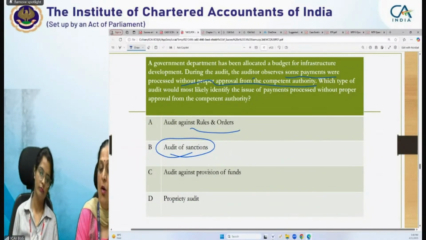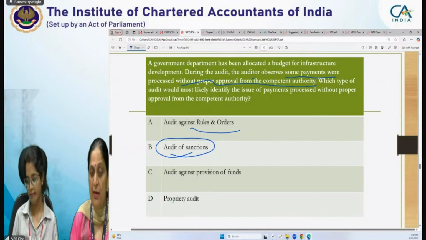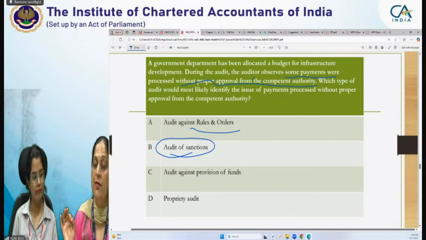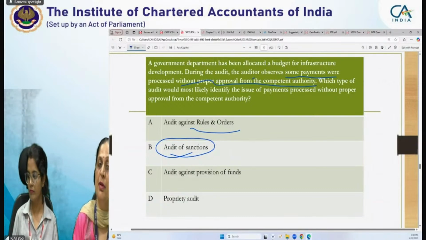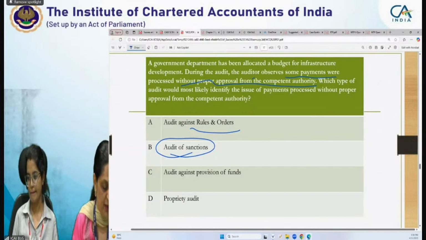Audit of sanction means before processing the payment, proper approval of the competent authority is required. If they sanction, then only the payment should be processed. But in the given situation, some of the payments were processed without proper approval from the competent authority.